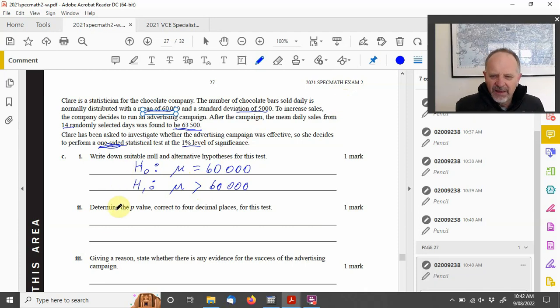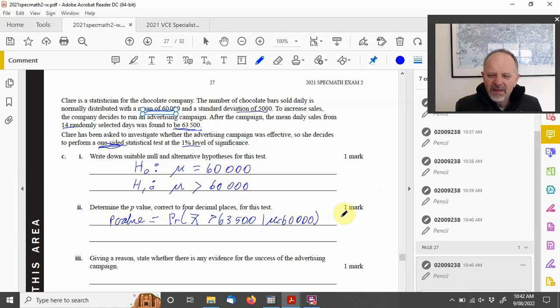All right, so our p-value. The p-value that we're looking for, to get our p-value, would be the probability that the sample mean is greater than 63,500, because that's what we got, given that our mean is 60,000.